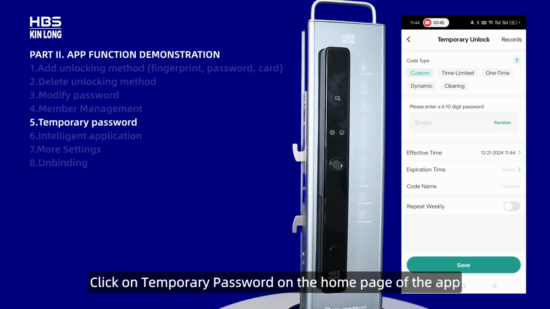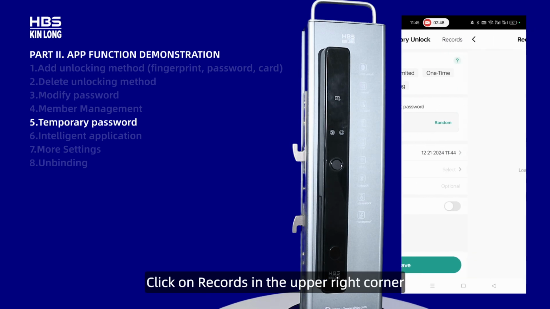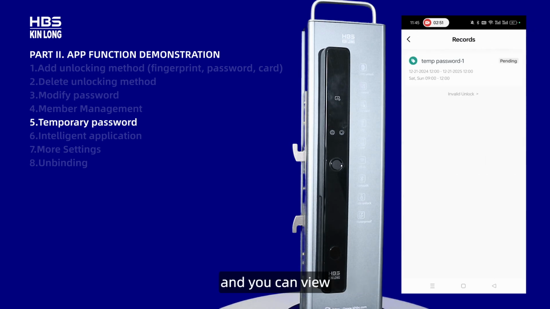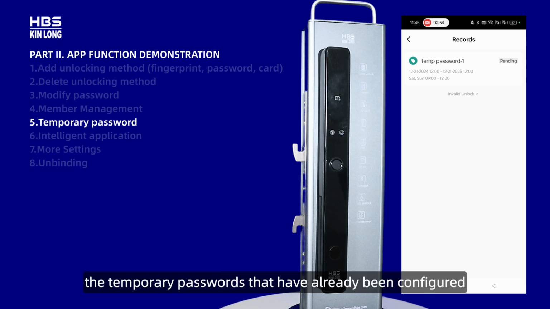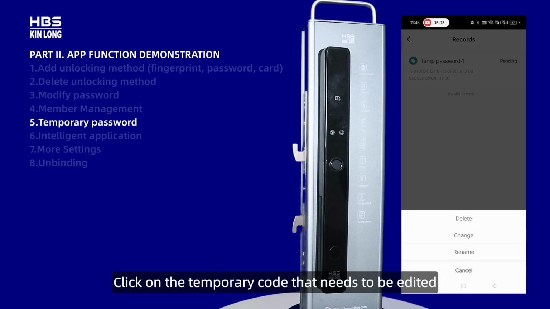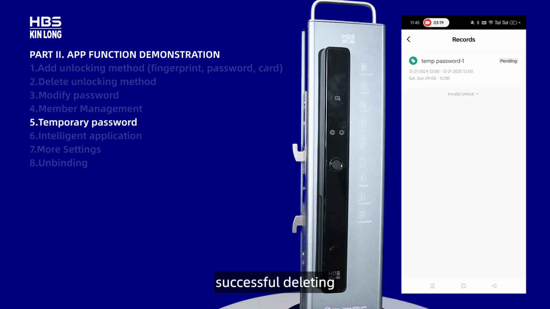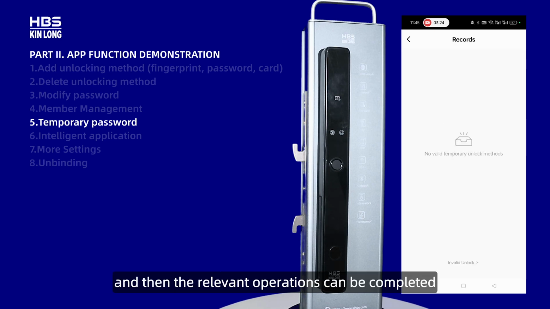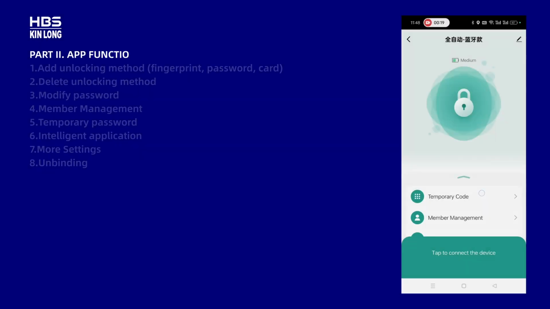Click on Temporary Password on the home page of the app. Click on Records in the upper right corner, and you can view the temporary passwords that have already been configured. Click on the temporary code that needs to be edited, and then the relevant operations can be completed.